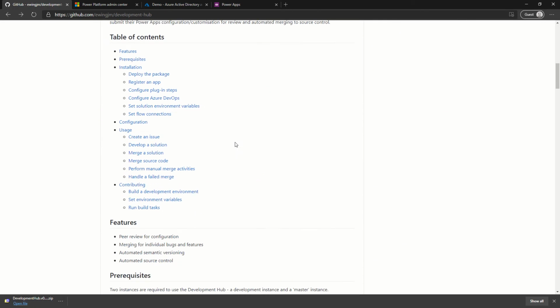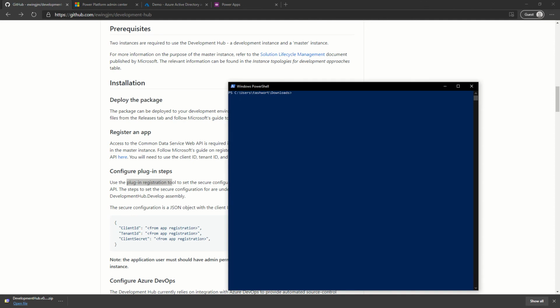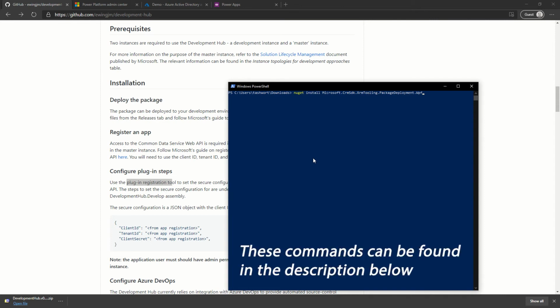And going back to the README file, we will need the package deployer. We'll also need the plugin registration tool, which I will retrieve from nuget. If I open a PowerShell prompt, I will first install the package deployer.